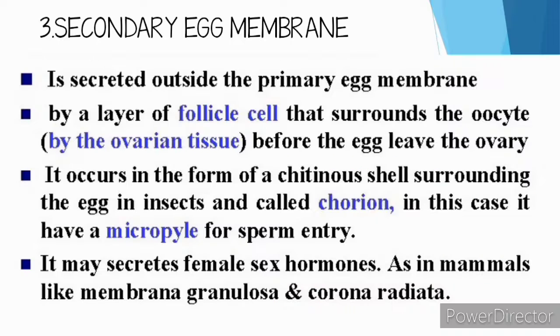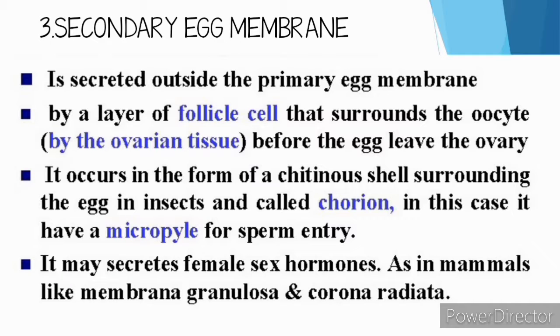So, secondary egg membrane. It is secreted outside the primary egg membrane by a layer of follicle cells that surrounds the oocyte in the ovarian tissue before the egg leaves the ovary. It occurs in the form of a chitinous shell surrounding the egg in insects and is called chorion. In this case, there is a micropyle for sperm entry. It may secrete female sex hormones, as in mammals, like membrana granulosa and corona radiata.